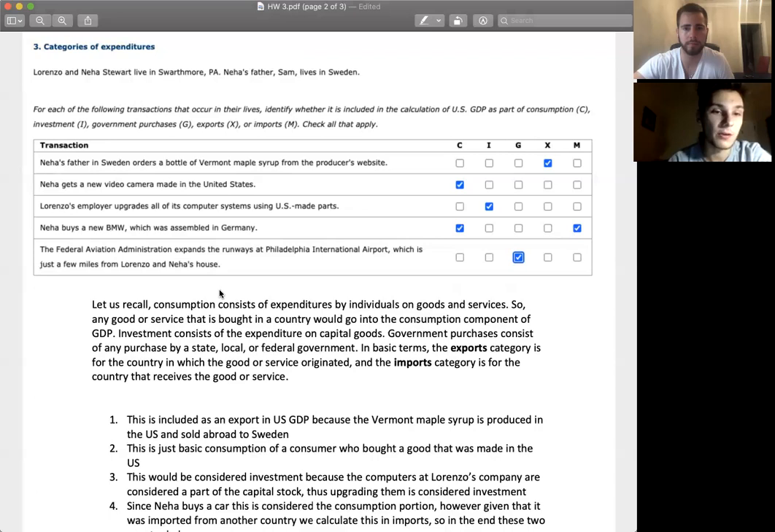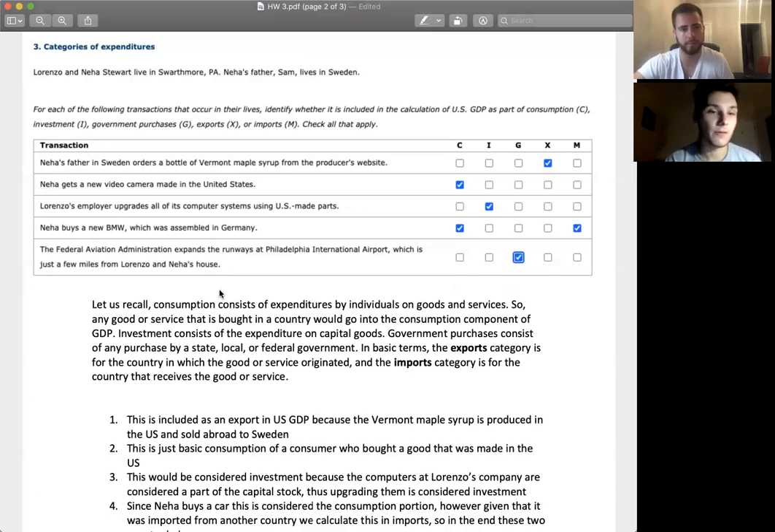Neha buys a new BMW, which was assembled in Germany. So this would be considered a part of consumption because an individual is purchasing a good, but at the same time, it would also be considered an import because it was imported from another country into the United States. So they would counterbalance each other.